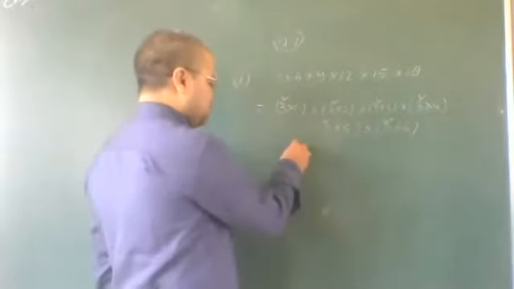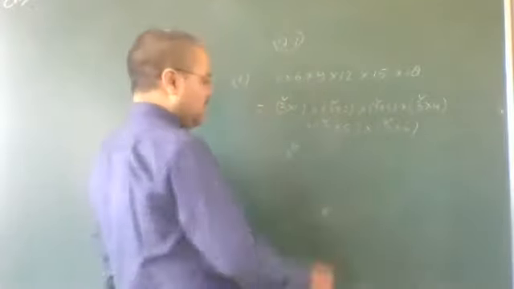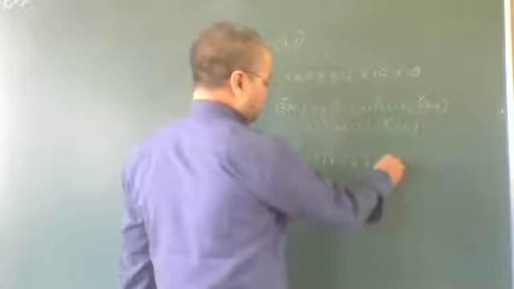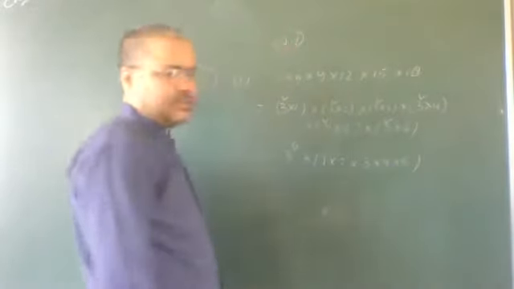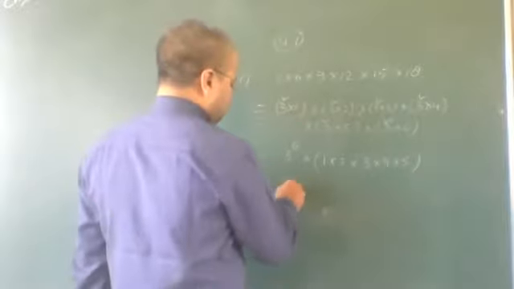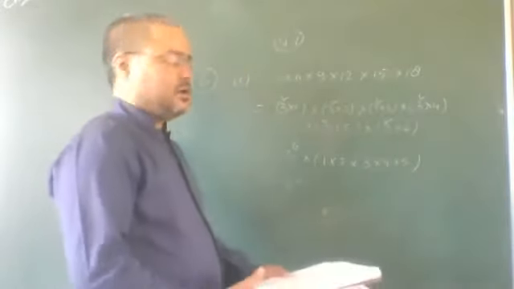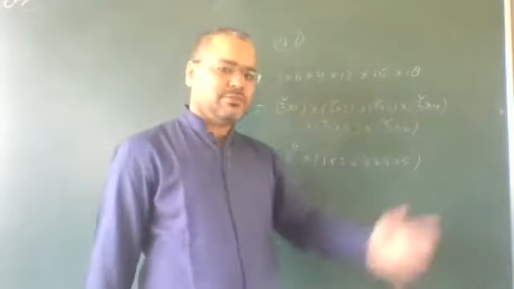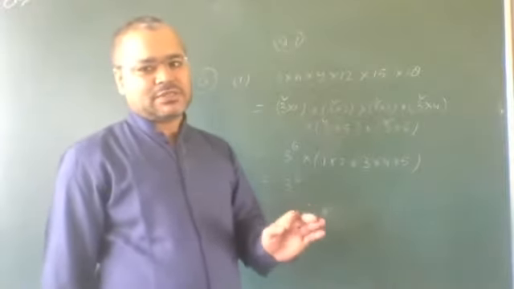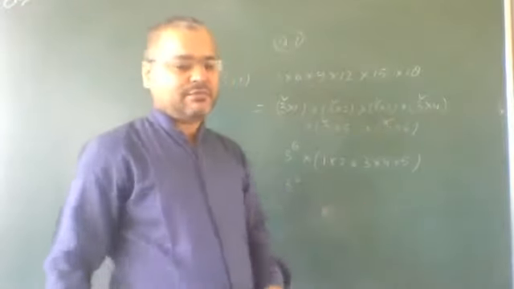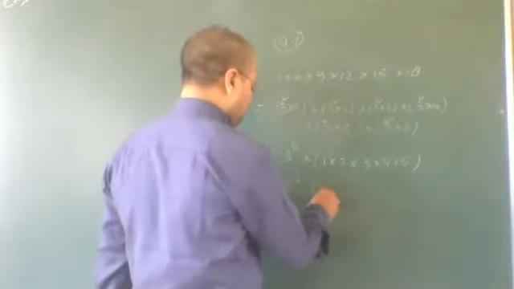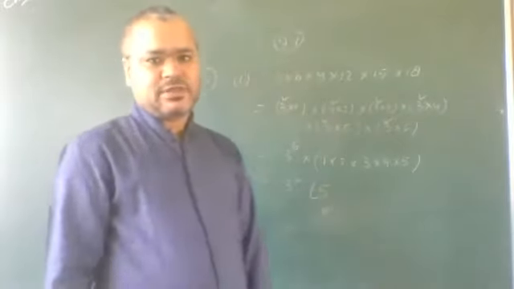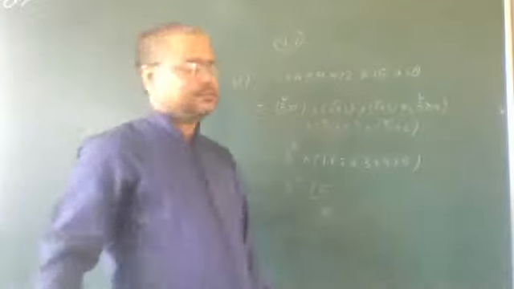It means 3 raised to the power 6, into 1 into 2 into 3 into 4 into 5 and 6. According to the definition of factorial, the product of first 6 natural numbers is factorial 6. Therefore, we can write 3 raised to the power 6 into factorial 6. Getting?